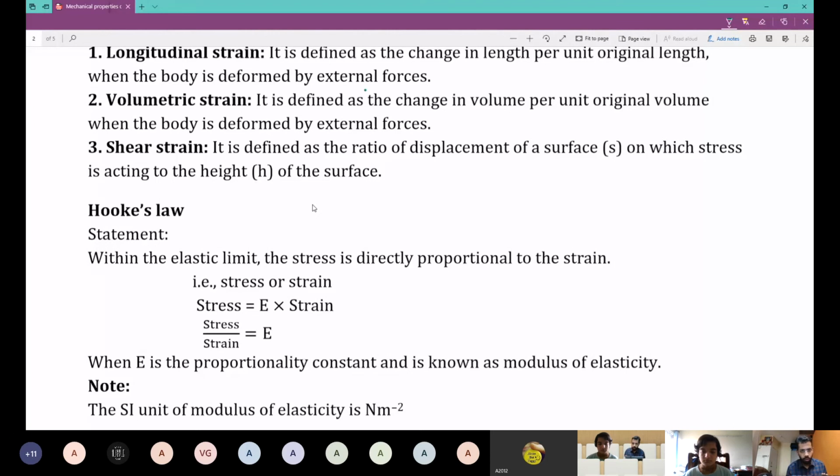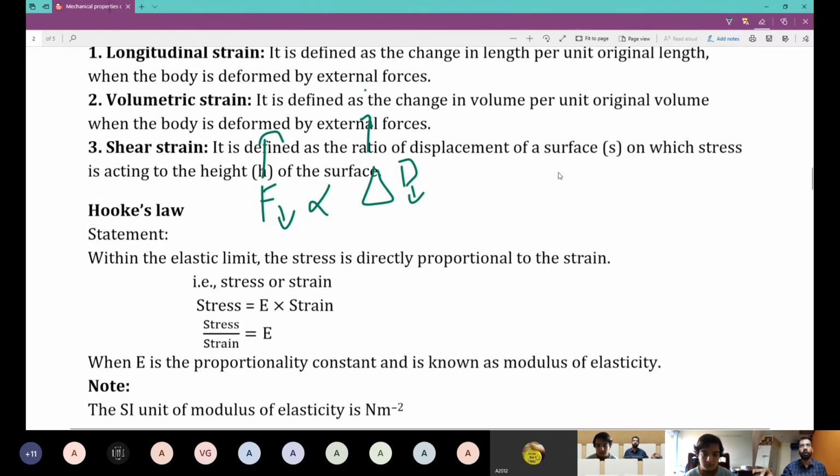Lower the restoring force, lower the change in dimension. Now I will divide force by area. Force is proportional to change in area or change in volume or change in some dimension. Higher the force, higher the change. Lower the force, lower the change.